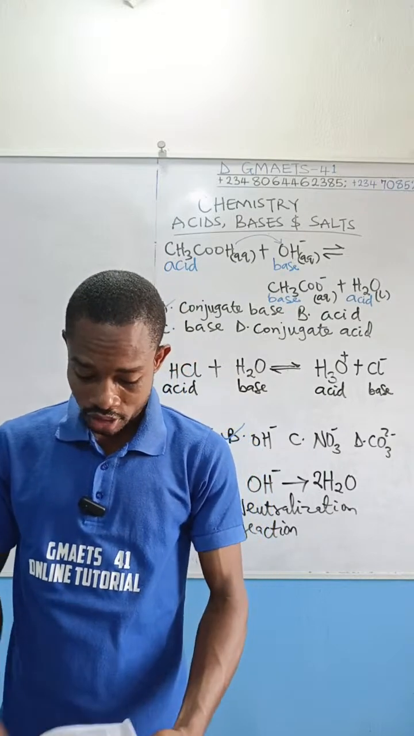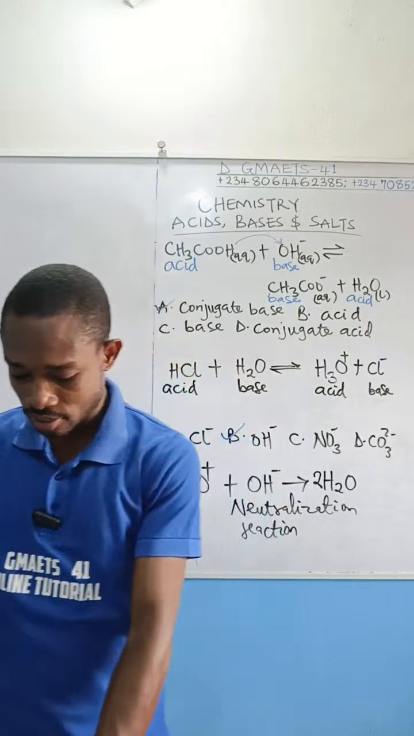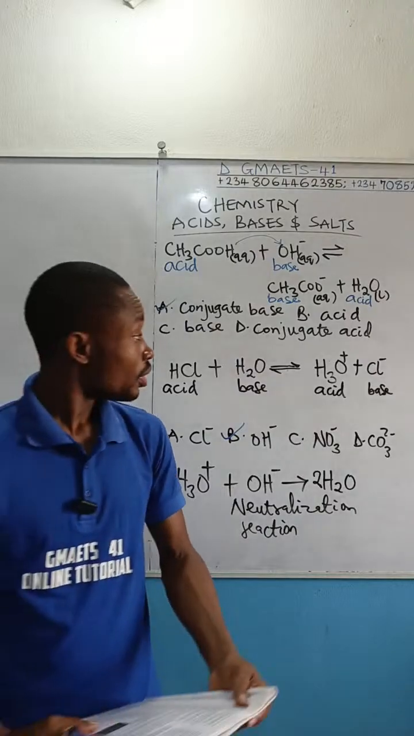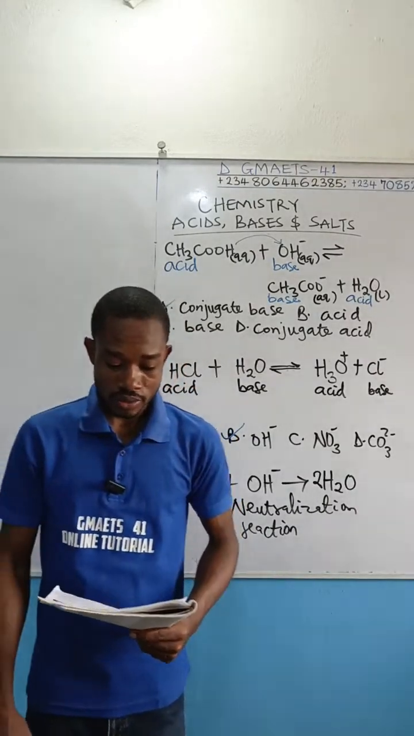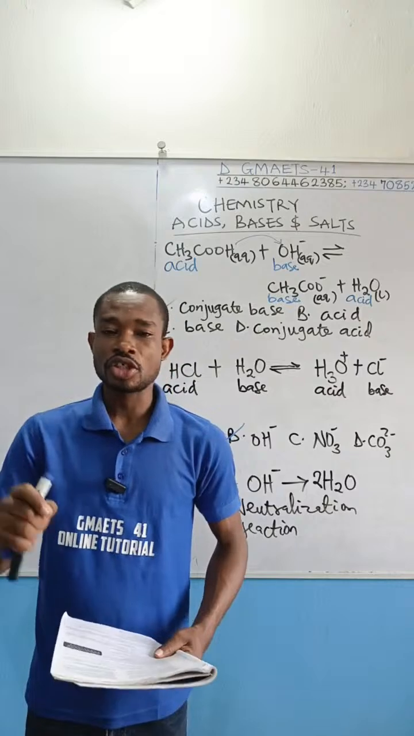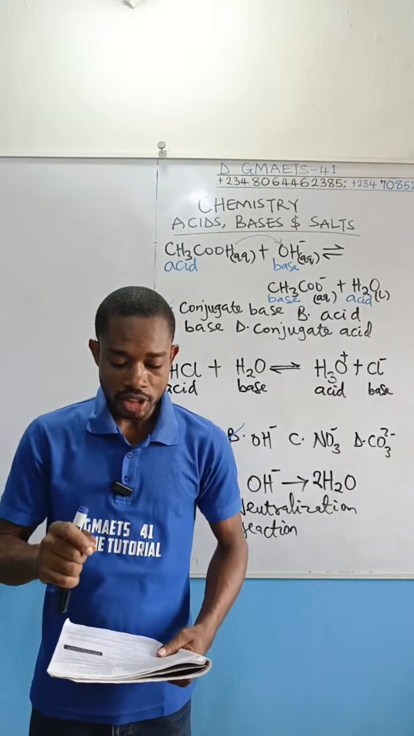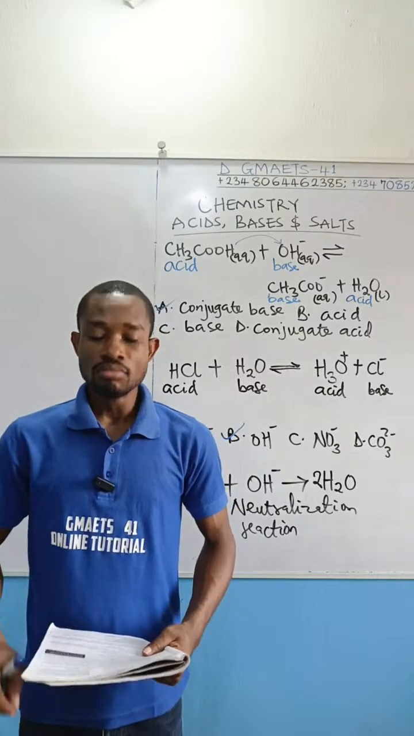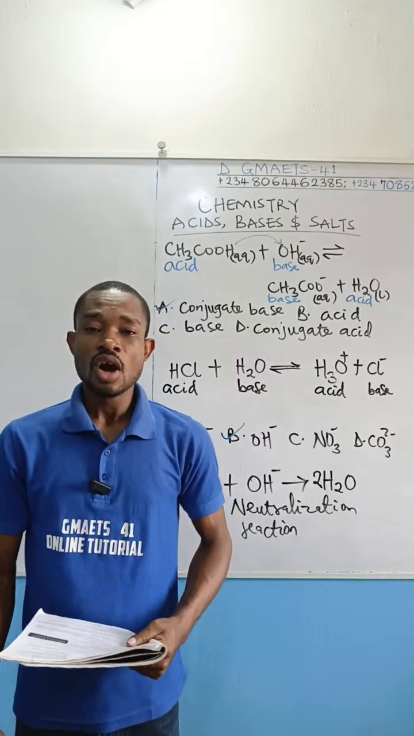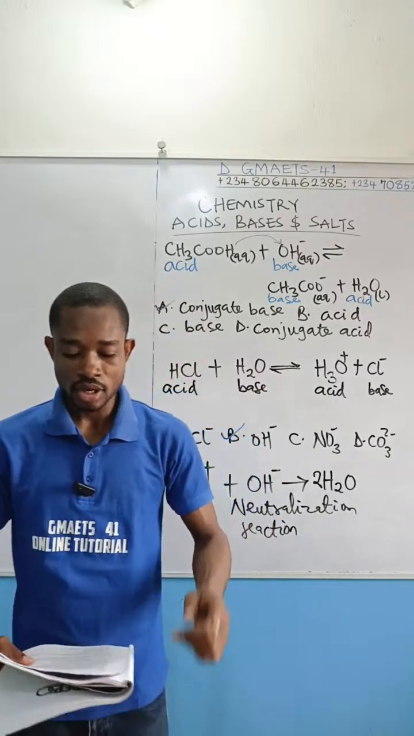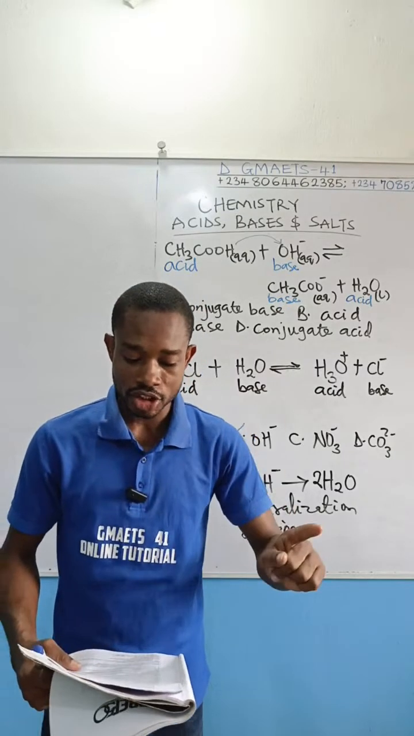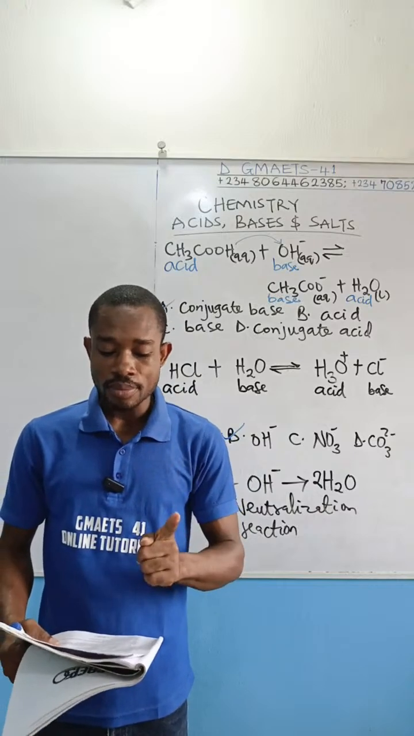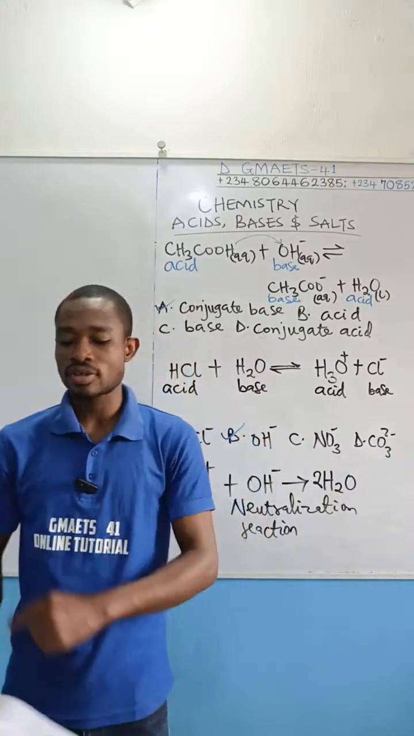Now we have this question next that I'd like us to look at. The question reads: what is the pH of a 0.001 mole per dm cube solution of sodium hydroxide? Once again, what is the pH of a 0.001 mole per dm cube solution of sodium hydroxide?